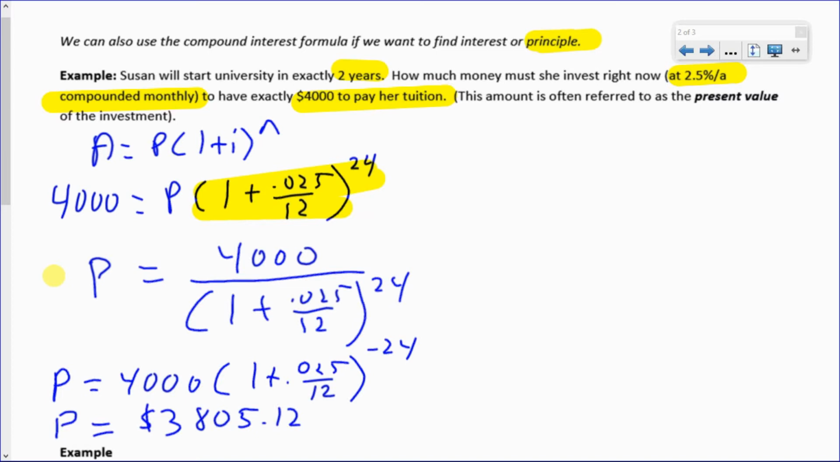Now think about that question and make sure that that makes sense. You need to have $4,000 in 2 years, so not a big surprise, our answer is going to be a little less than $4,000. So you can see that she was about $195 short, which means she would make about $195 in interest.